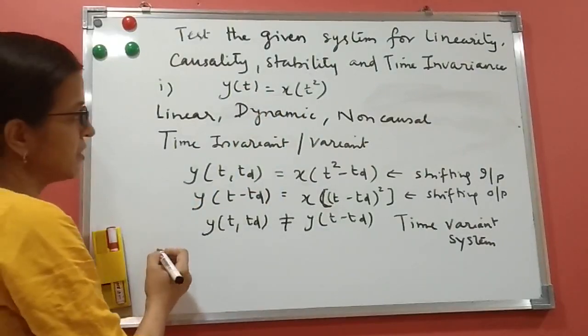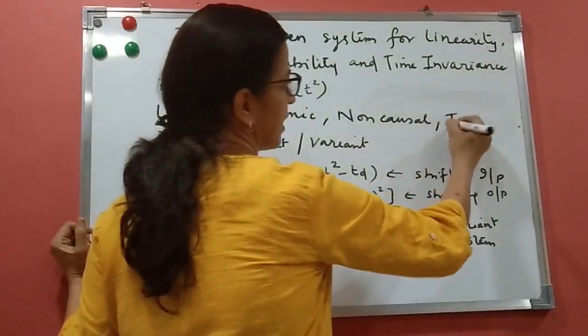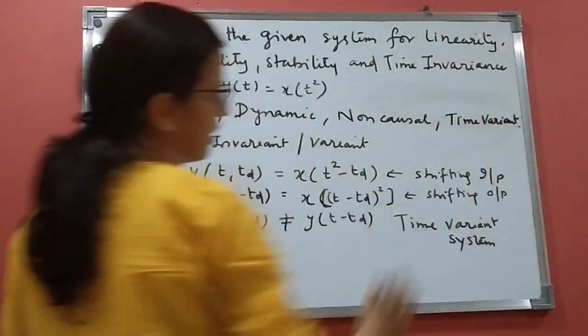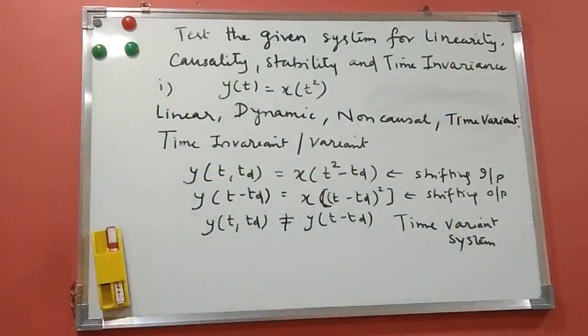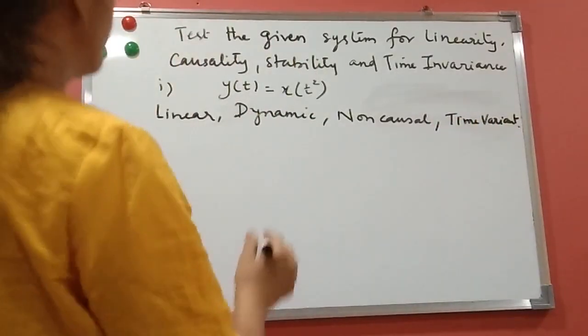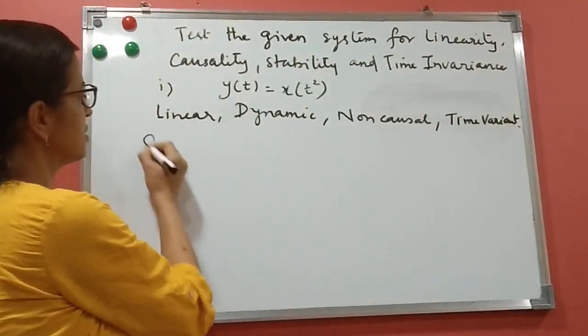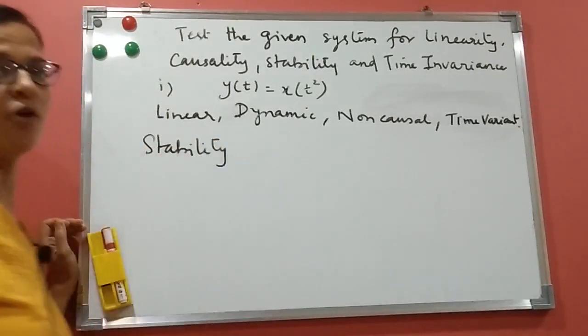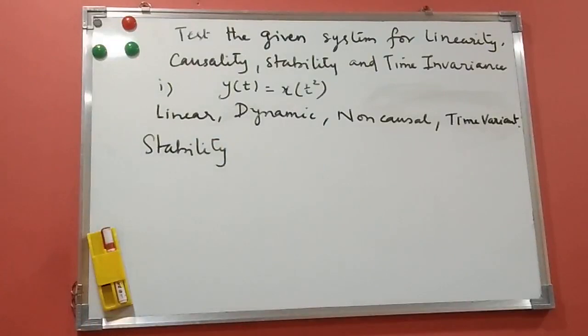Okay. The last one is stability. So I'll write down here time variant. Now let us see about stability. The definition of stability is: for bounded input, if the output is also bounded, the system is stable.